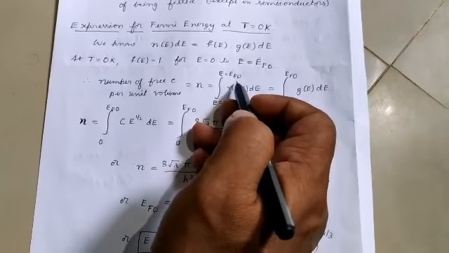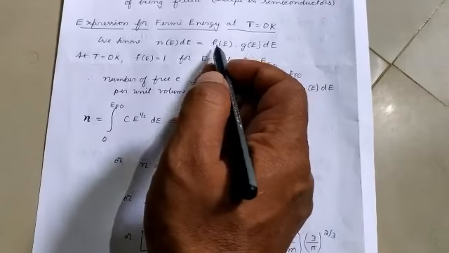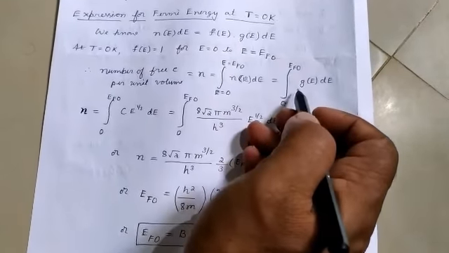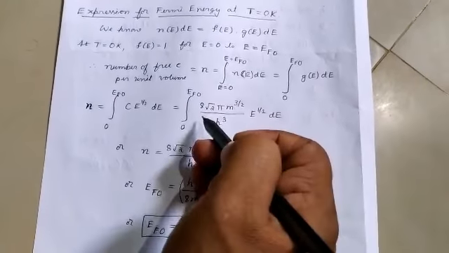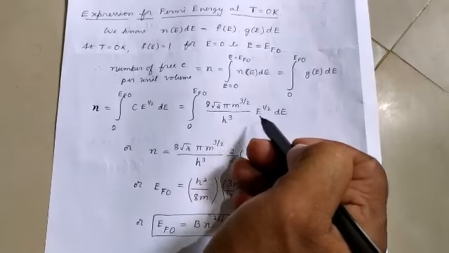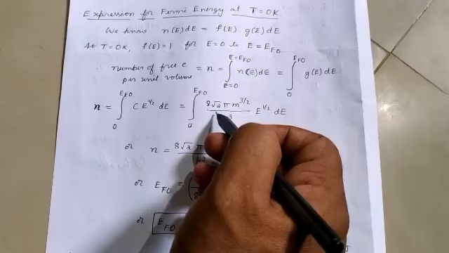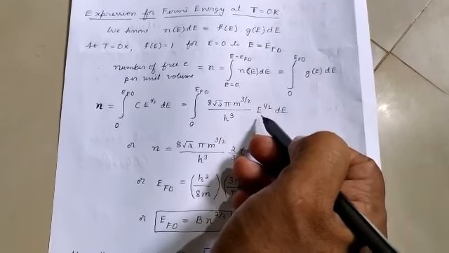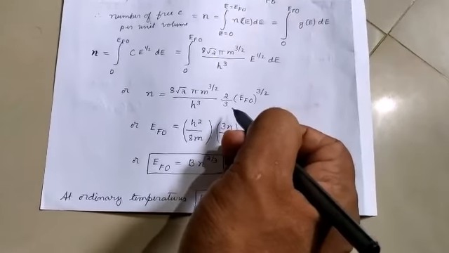Substituting for n of E, which is f of E into g of E, and knowing that f of E is equal to 1 and g of E dE is given by C E power of half dE, where C is the constant given by 8 root 2 pi m to the power of 3 by 2 by h cube. Here this part is constant, so it is taken out of the integral. The integral of E power of half is E power of 3 by 2 by 3 by 2, and applying the lower and upper limits, we get this.